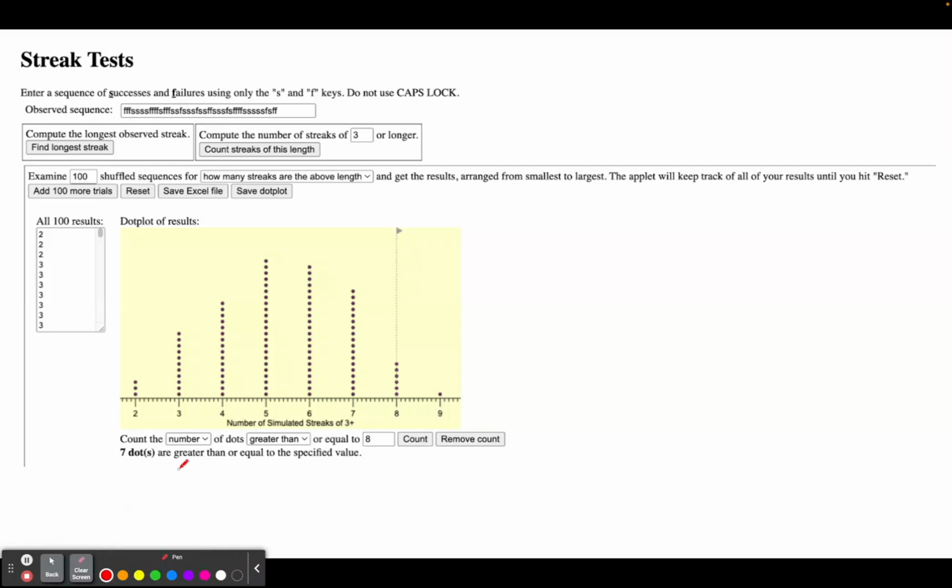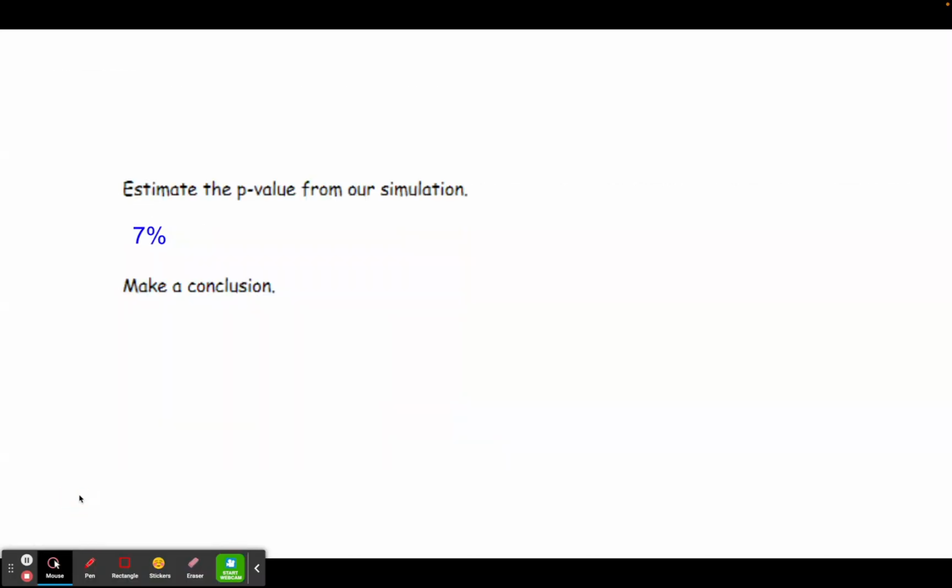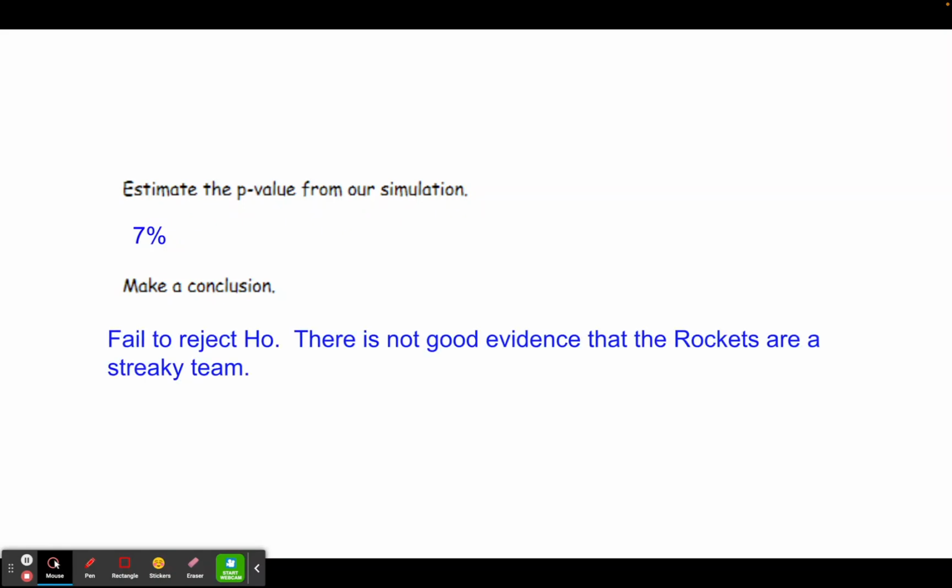So down at the bottom, I asked it to count the number of dots that are greater than, you have to change that from less than to greater than, and you put your test statistic in there, which is 8, because we had 8 streaks, and that was our test statistic. And notice that we have 7 dots that are at 8 or above. So the p-value would therefore be 7%. 7% means we would fail to reject the null hypothesis, and therefore there is not good evidence that the Rockets are a streaky team.